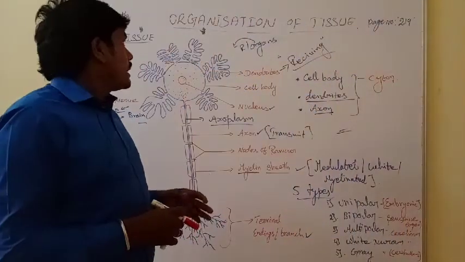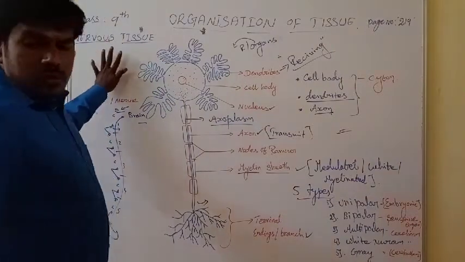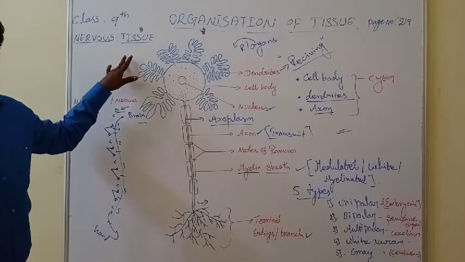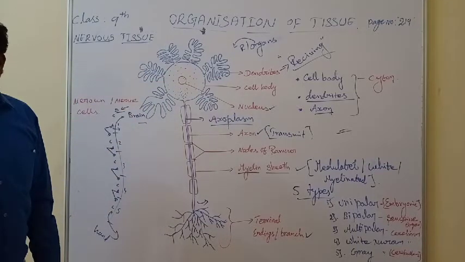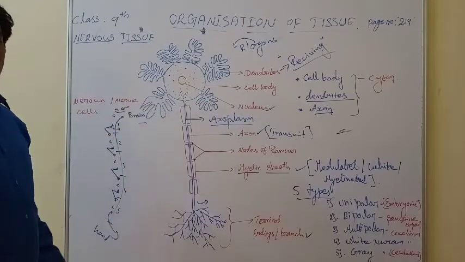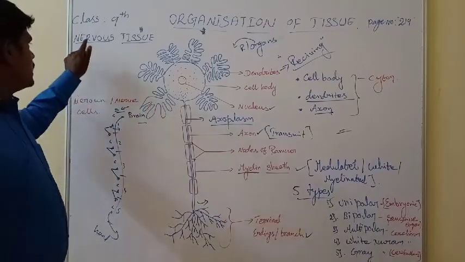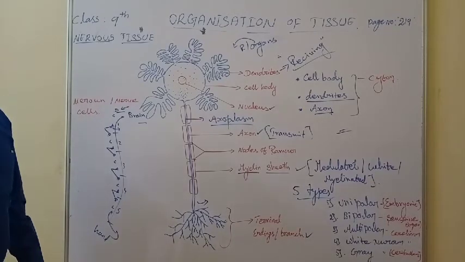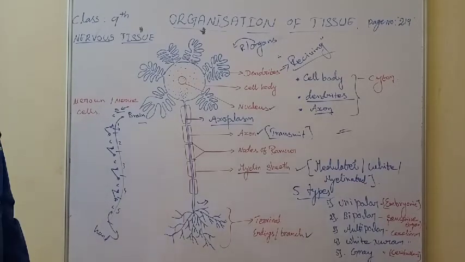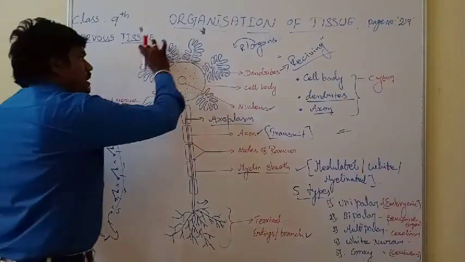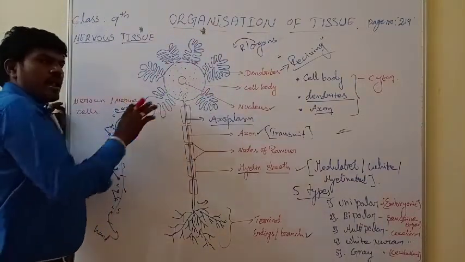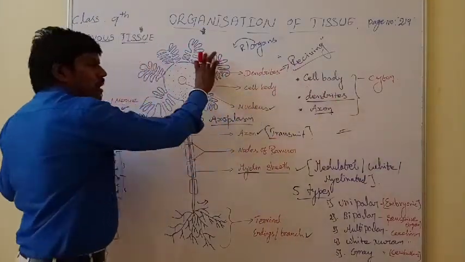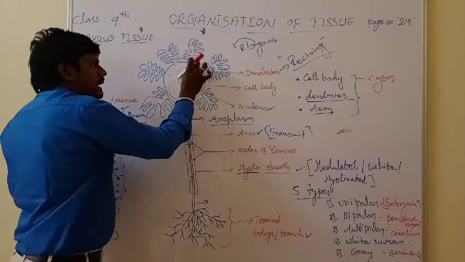Let us quickly revise nerve tissue. Nerve tissue is a connective tissue. This tissue is composed of nerve cells or neurons. The structural and functional unit of the nerve system or nerve tissue is the nerve cell or neuron cell. The elongated, cylinder-like neuron consists of the cell body, dendron and axon. Axons are elongated structures. Dendrites are present outside of the cell body. The cell body is irregular in shape.